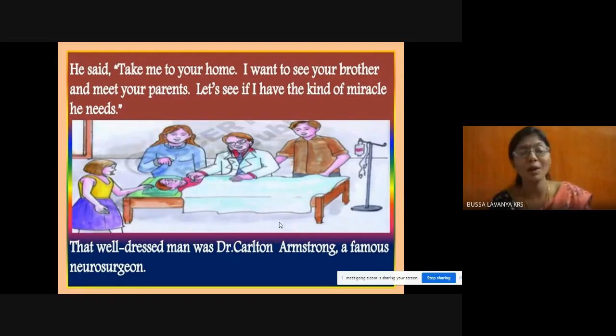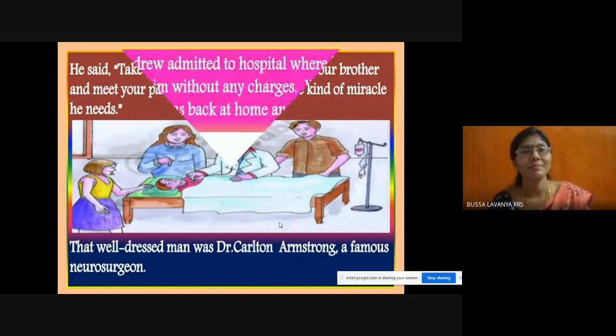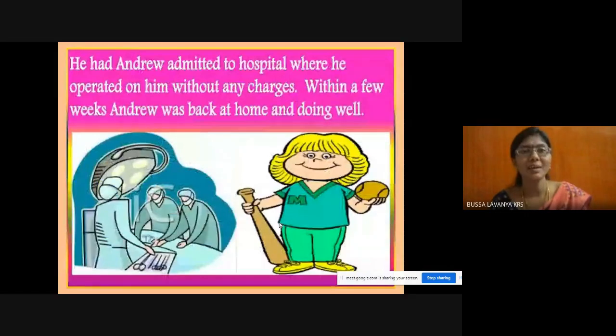So what did Tess do? Tess took that doctor home. He had Andrew admitted to hospital where he operated on him without any charges. So what did Dr. Armstrong, that famous neurosurgeon, do? He went home along with Tess, checked Andrew and admitted him in the hospital.